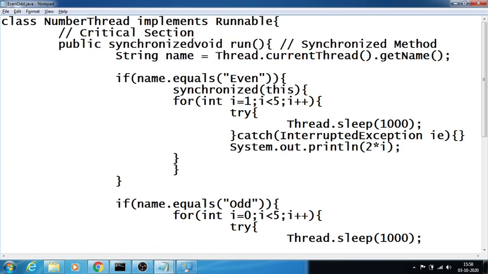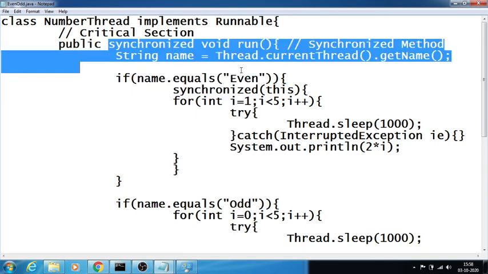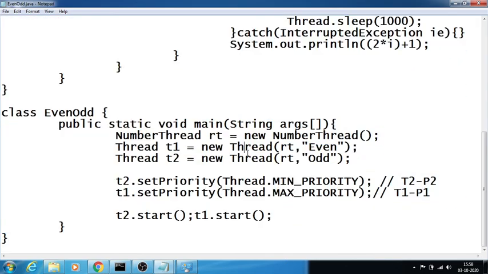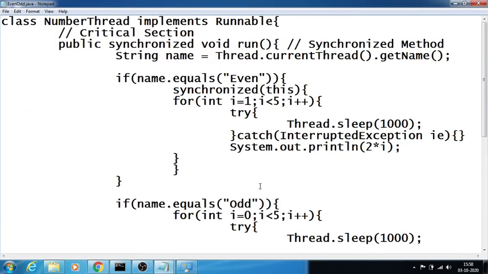I can keep a synchronized method not only for the run method, but for any kind of method. I'll show how synchronization works when I do it for multiple threads. So this is a good example to illustrate the concept of synchronization.